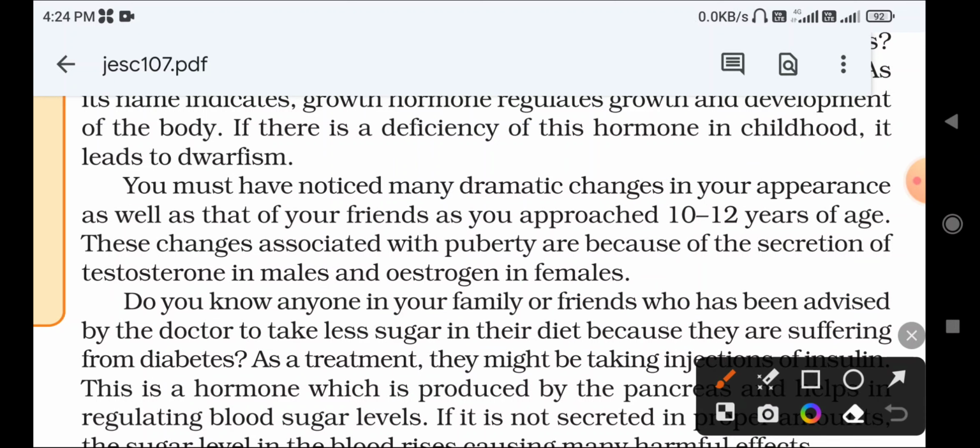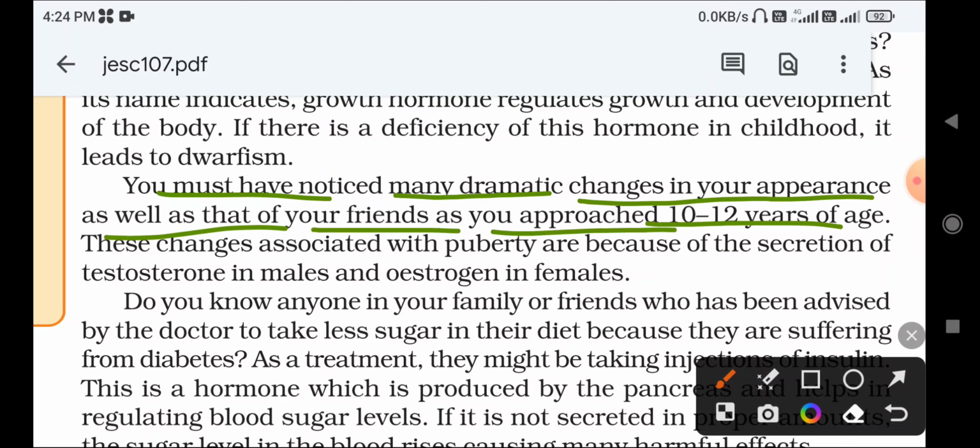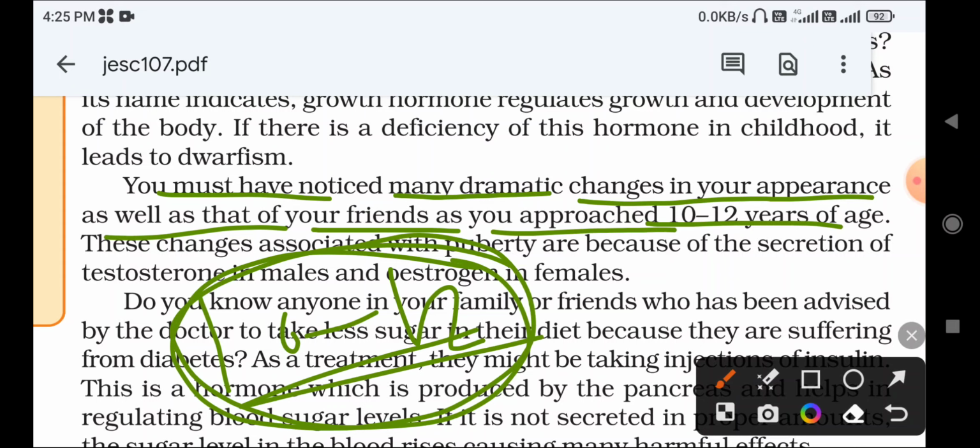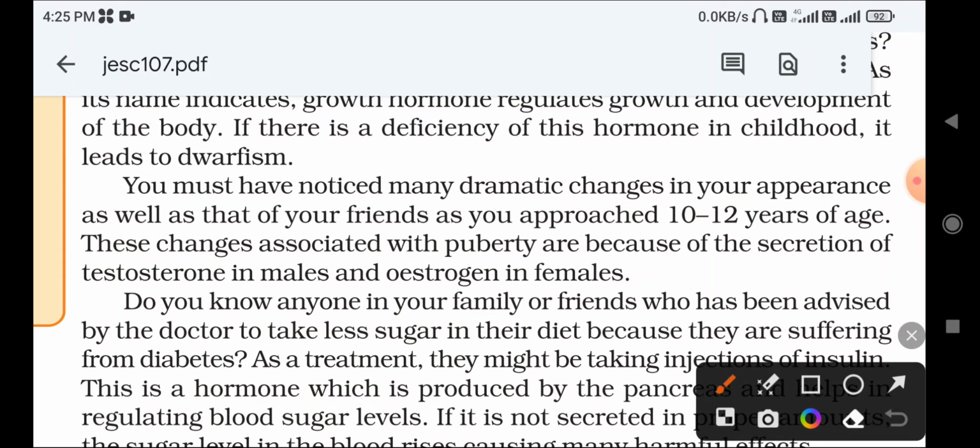Next, you must have noticed many dramatic changes in your appearance, as well as in your friends, as you approached 10 to 12 years of age. As you enter the age of 10 to 12, there is a dramatic variety of changes in your body, in both your friends and you. So that age is called what? Puberty. These changes are associated with puberty.